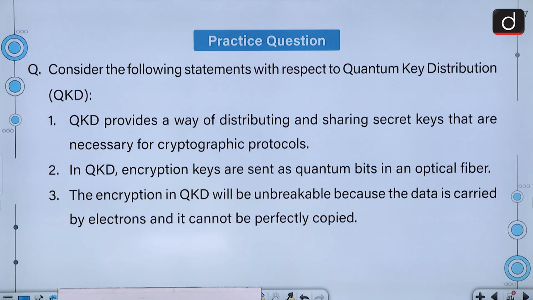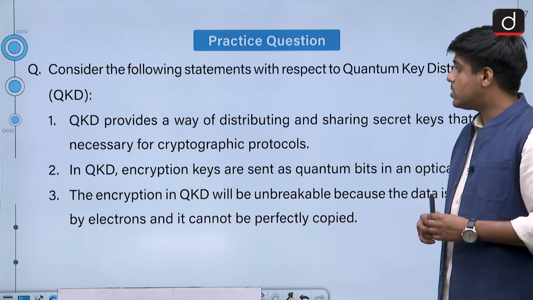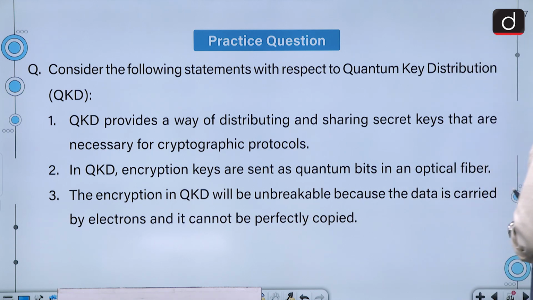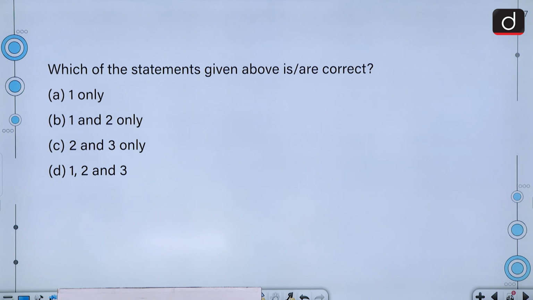Moving on further, this is a practice question for the next episode. Consider the following statements with respect to quantum key distribution, QKD. 1. QKD provides a way of distributing and sharing secret keys that are necessary for cryptographic protocols. 2. In QKD, encryption keys are sent as quantum bits in an optical fiber. 3. The encryption in QKD will be unbreakable because the data is carried by electrons and it cannot be perfectly copied. You have to tell which of the following statements are correct.